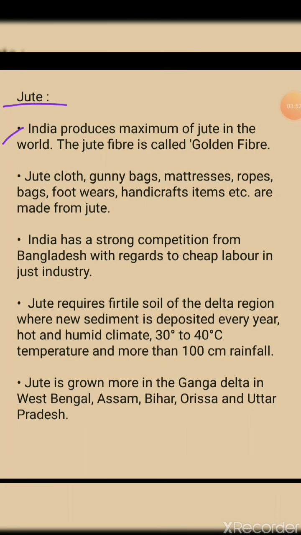India produces maximum jute in the world, like sugarcane. Jute fiber is also called golden fiber. What name is given to jute fiber? That is golden fiber. It may come for 1 mark, students. So if you have your textbooks with you, underline this sentence: jute fiber is also called golden fiber.